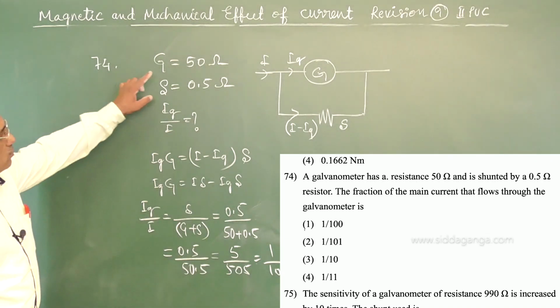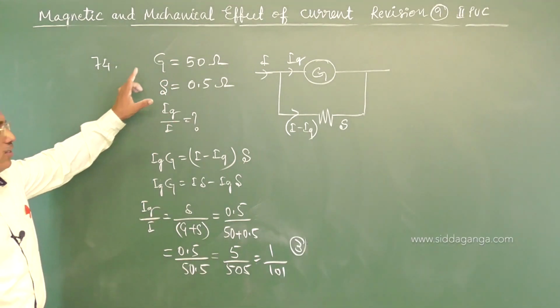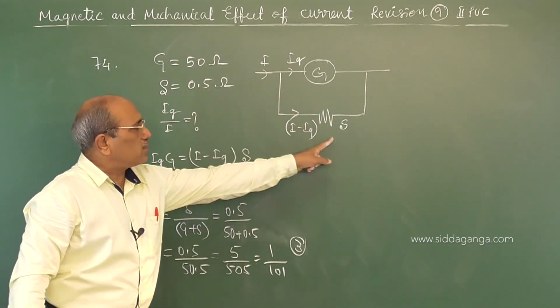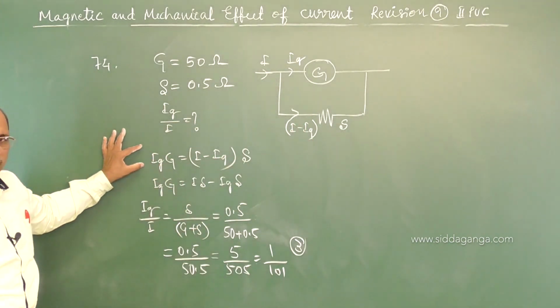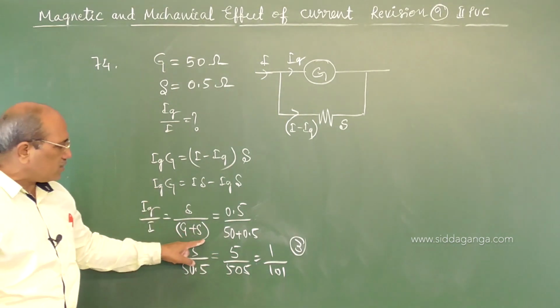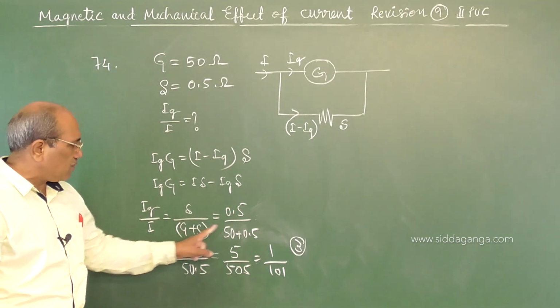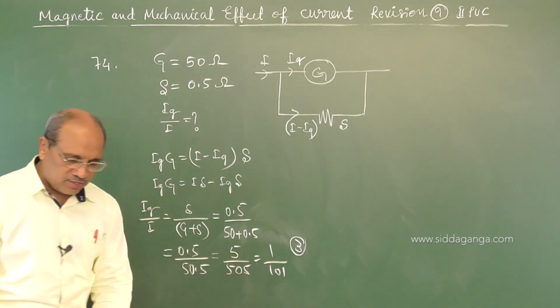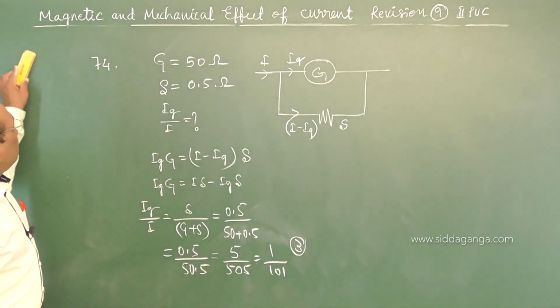So I hope you understood the conversion of a galvanometer into an ammeter. Ig into G equal to I minus Ig into S is the relation. So separating, we got Ig by I is S upon G plus S, 0.5 upon 50 plus 0.5, that becomes 5 upon 505 or 1 upon 101. Come to the next.